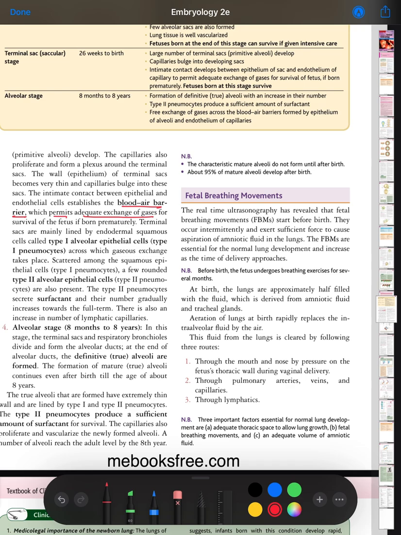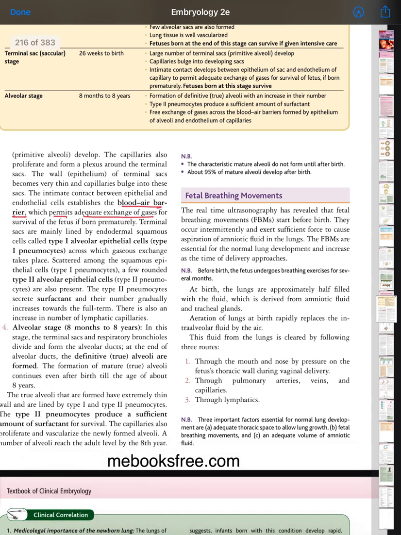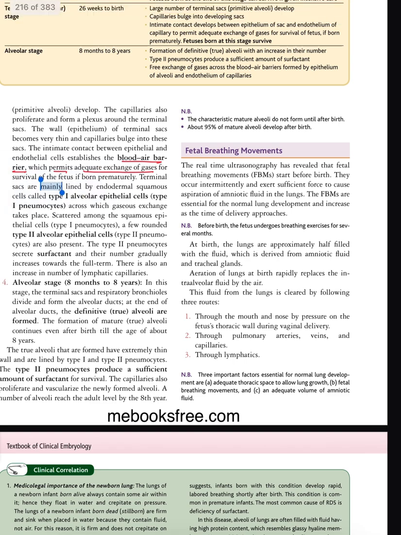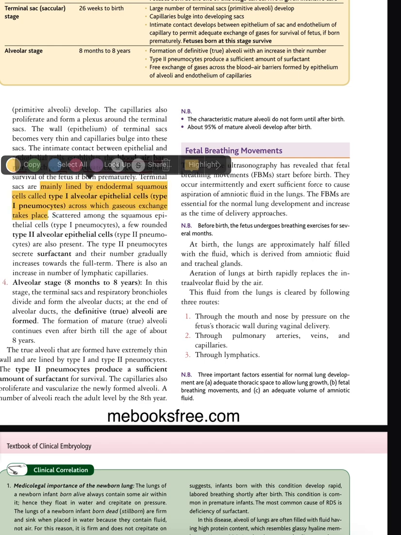Terminal sacs are mainly lined by endodermal squamous cells, type 1 alveolar epithelial cells, or type 1 pneumocytes, across which gas exchange takes place. Scattered among the squamous type 1 pneumocytes, a few round type 2 alveolar epithelial cells, or type 2 pneumocytes, are also present.